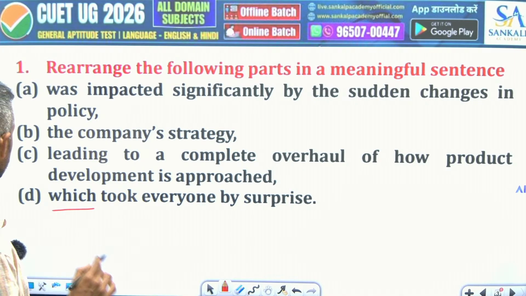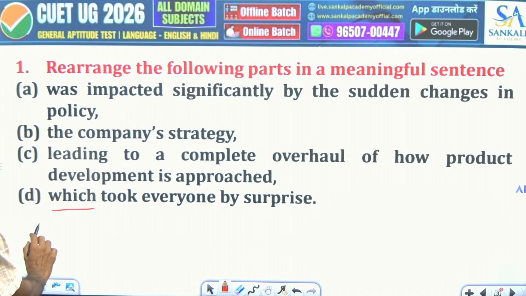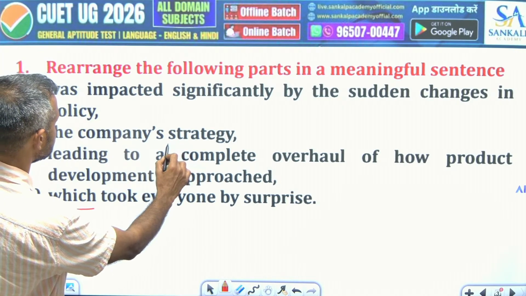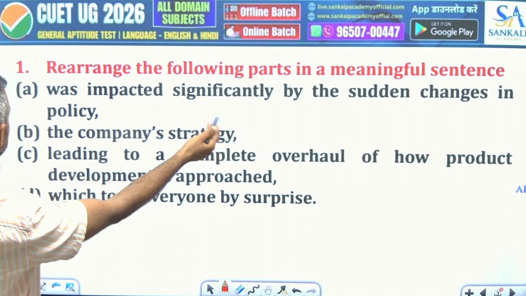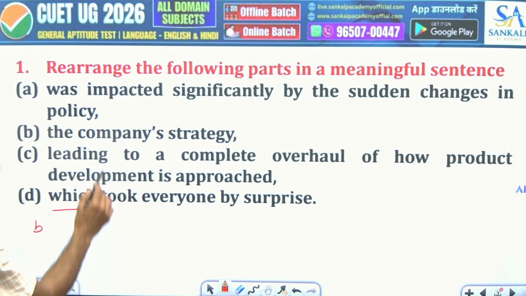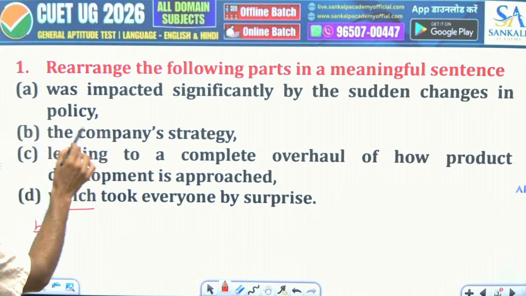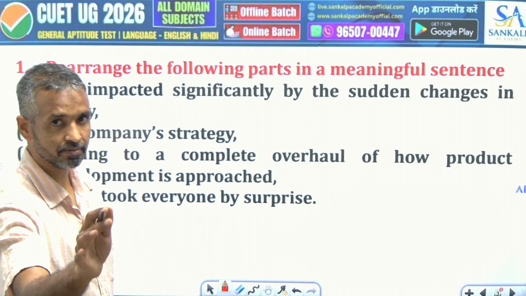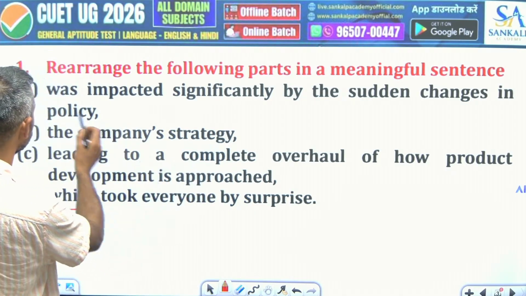Okay, so first there is B, and then the company's strategy. Now you need to think about which part can come after that. The company's strategy was impacted, because the strategy is singular here. As I told you, in subject verb agreement, when the subject is singular, the verb is singular.